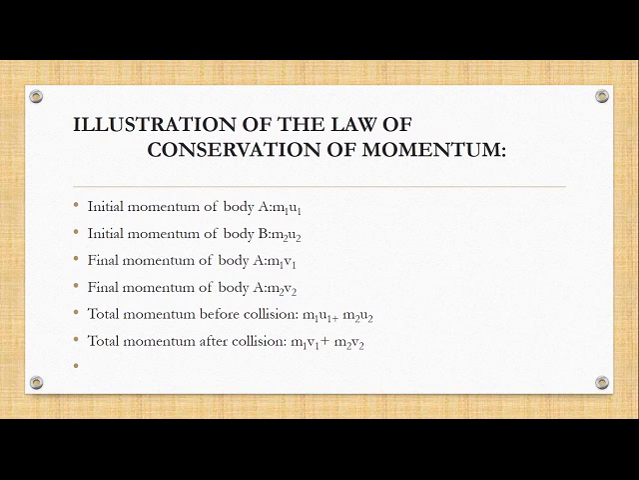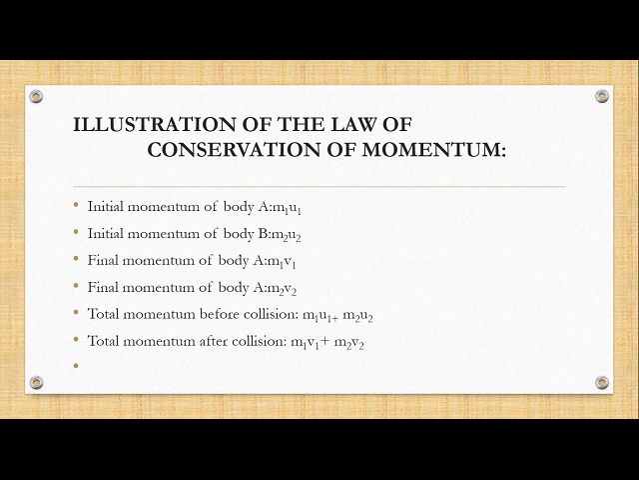So, children, the initial momentum of body A will be m1 u1, while the initial momentum of body B will be m2 u2. I hope, children, you are able to understand. The final momentum of body A will be m1 v1. The final momentum of body B will be m2 v2.